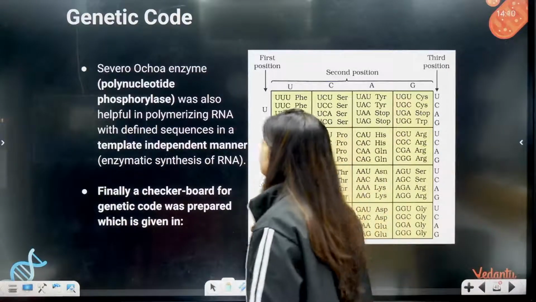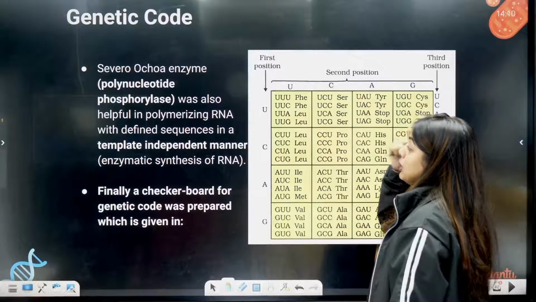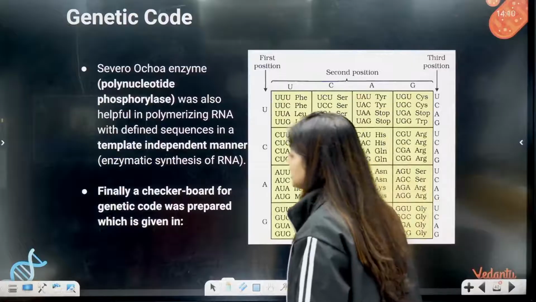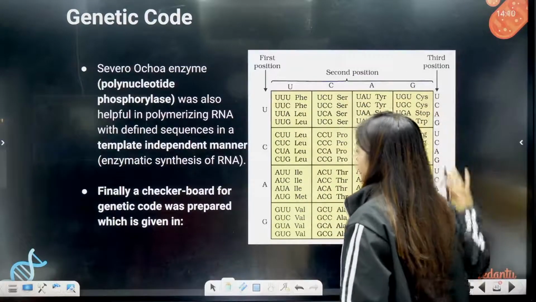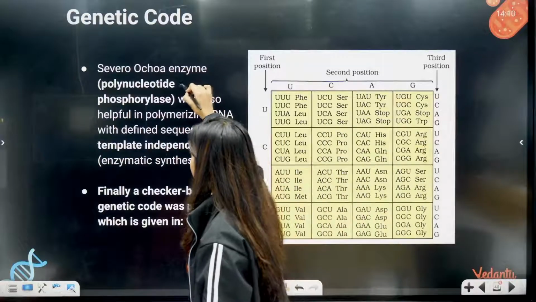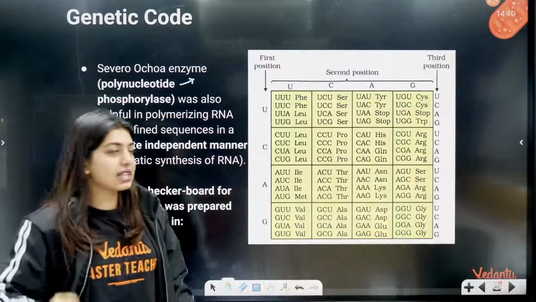Okay, clear? The Severo Ochoa enzyme was also helpful in polymerizing RNA with defined sequence in a template-independent manner. So students, finally a checkerboard was made. This is there after the genetic code. There are a small 2-3 lines talking about this.